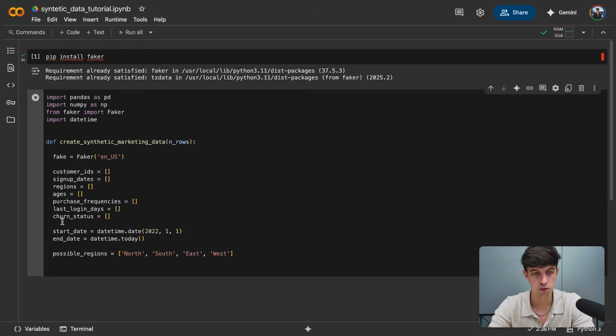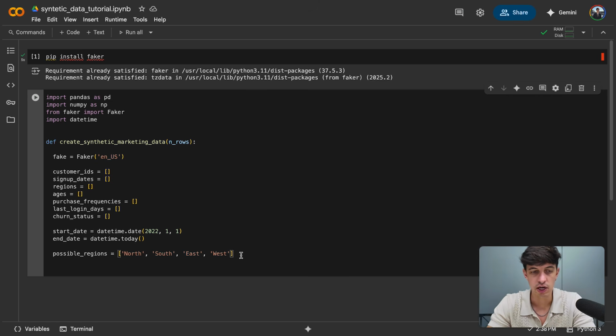And so just to summarize what we've done in here, with this line, fake equal to Faker and US, I basically ensure that when we are going to generate data like addresses or names, these will follow the US format. Then what we have done here is creating an empty list that will temporarily store the data for each column for our final data frame. And then we are defining some variables here that will be useful later on when we actually generate the random data.